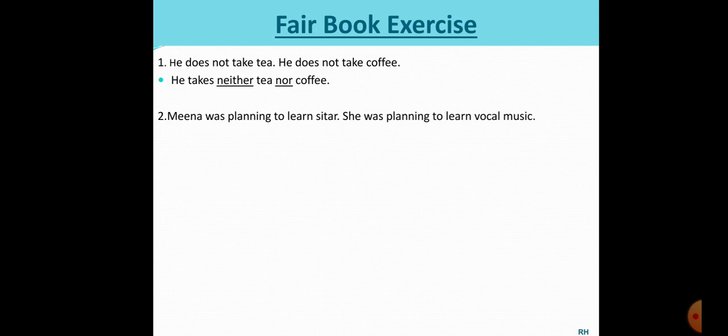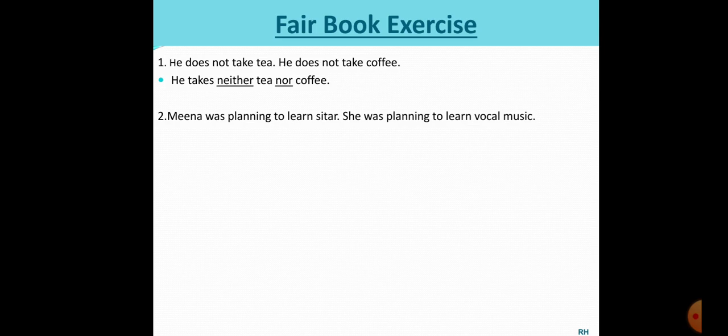Let's take the next one. Meena was planning to learn sitar. She was planning to learn vocal music. Now here, students, you can see that two possibilities are given, learning sitar or vocal music. Both choices are positive.